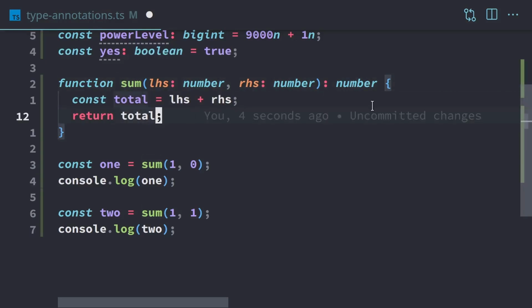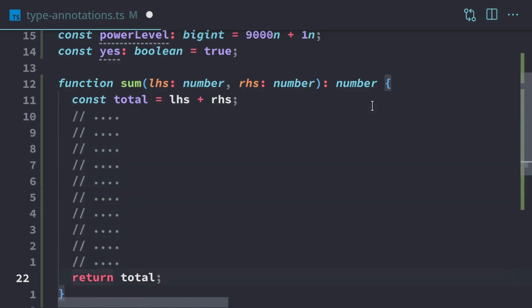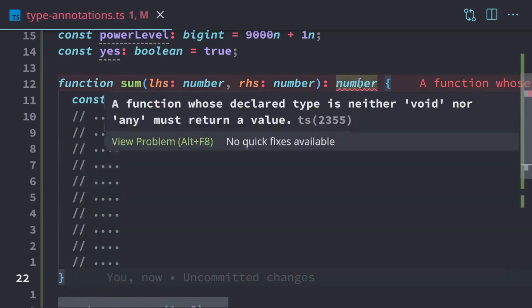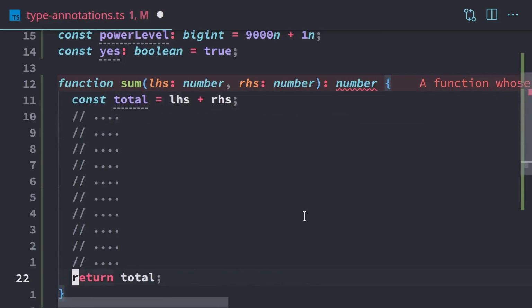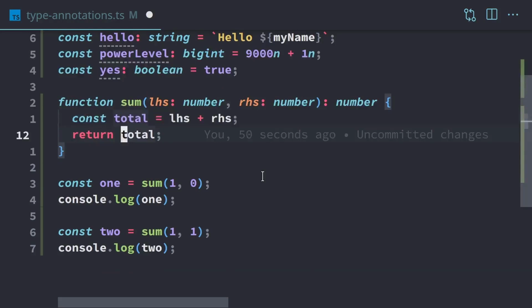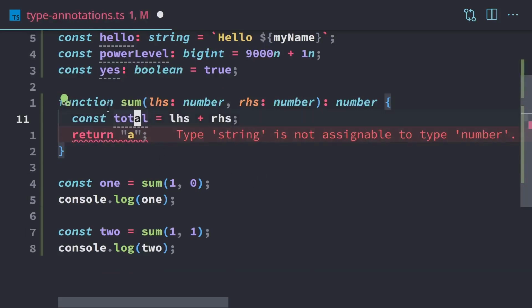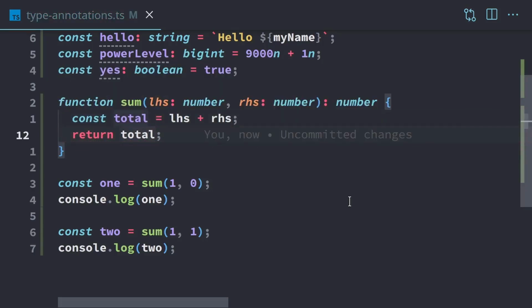So we can't edit this function later in the future, like maybe we start adding a whole bunch of code, we have a bunch of lines, and then we forget the return. Now we get an error right away. So we know we're never going to forget the return. It's always going to return values no matter what. And as far as the return type goes, TypeScript is also able to give us an error if we return the wrong thing. So we're trying to return a string, and it expects a number because we told TypeScript, hey, this function only returns numbers. We're trying to return a string, and that's a bad thing. So you've got to fix that too. So that's how TypeScript is able to keep our code running a lot more smoothly, more reliably.